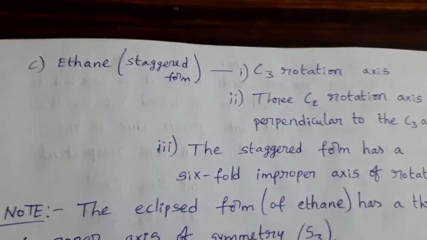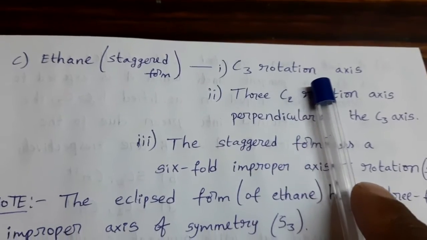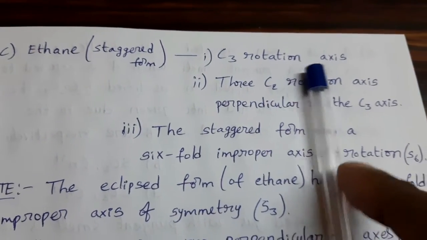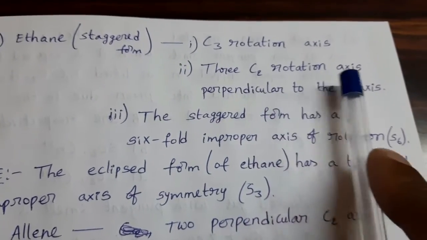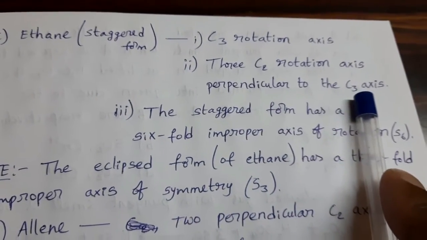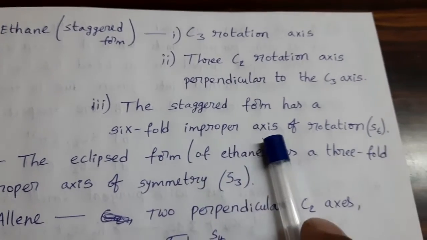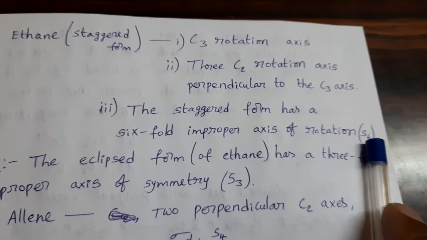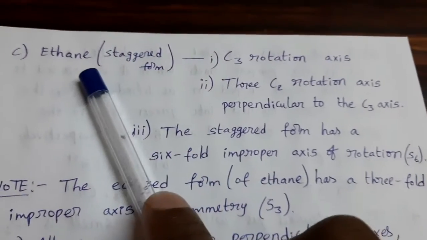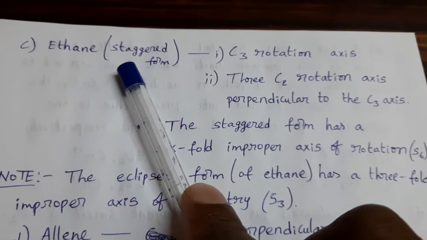Next, ethane, staggered form. It has a C3 rotation axis and 3 C2 rotation axes perpendicular to the C3 axis. And the staggered form has a 6-fold improper axis of rotation. This is nothing but S6. So the S6 symmetry element is present in ethane in staggered form but not in eclipsed form.